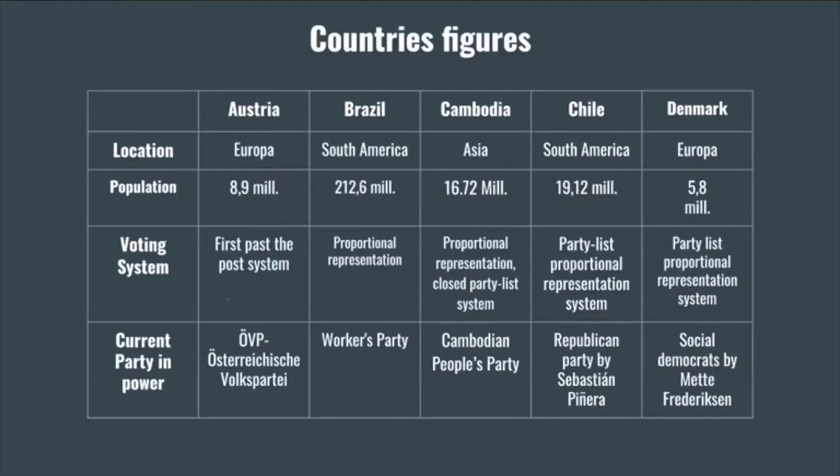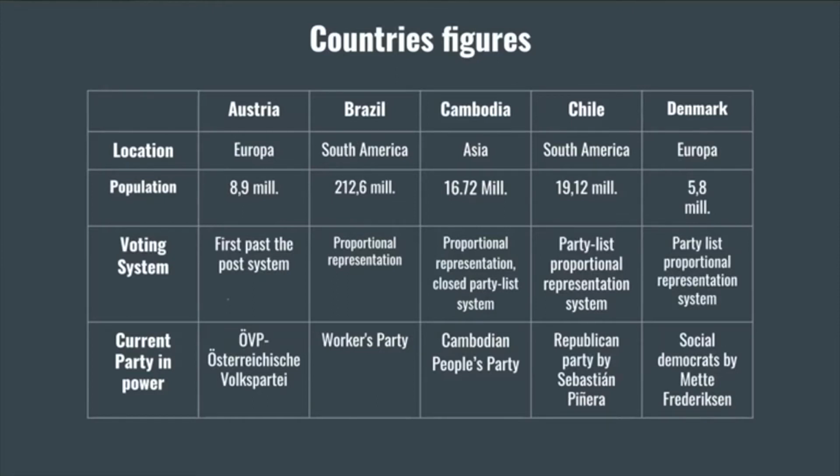So the 10 countries we have chosen for this presentation are Austria, Brazil, Cambodia, Chile, Denmark, Ecuador, Hungary, Italy, Lebanon, and Qatar. We can see that these countries are very different in many ways, including location, since we have countries from different continents such as Europe, South America, and Asia, also population and also voting system. We have countries that have first past the post system and others with proportional representation.